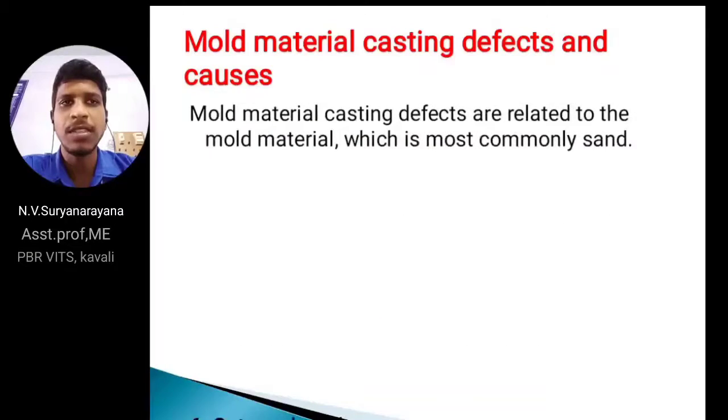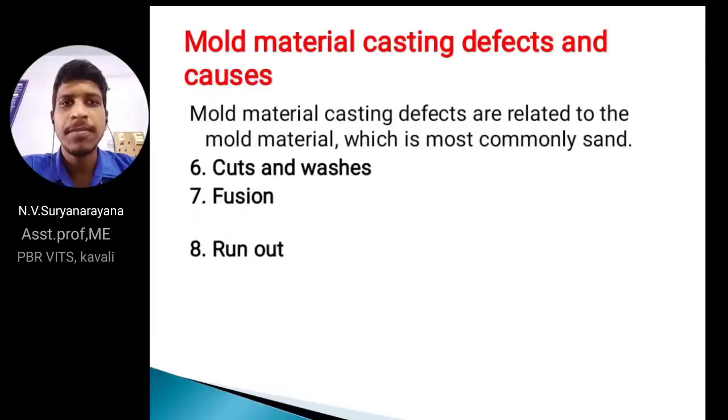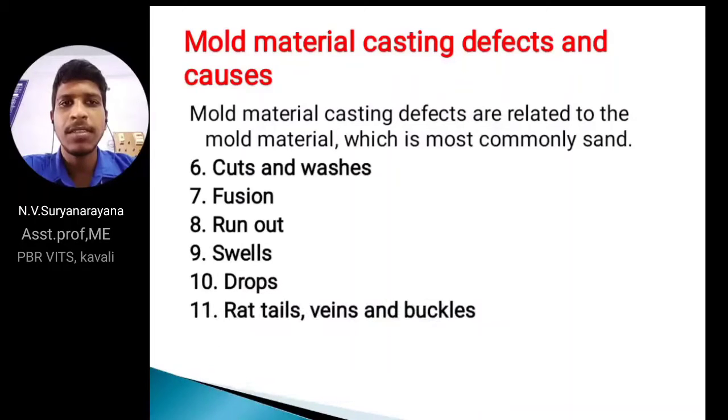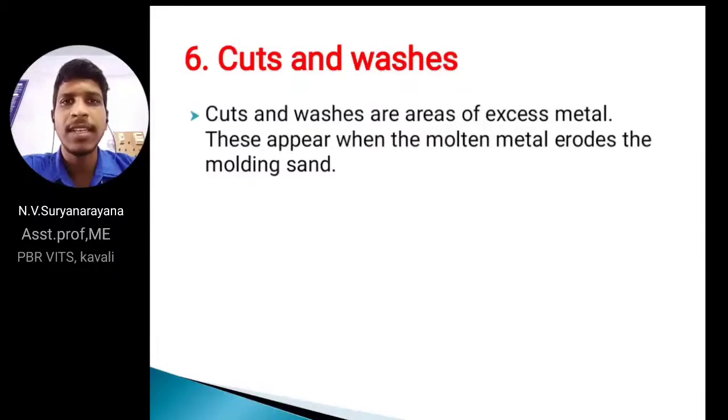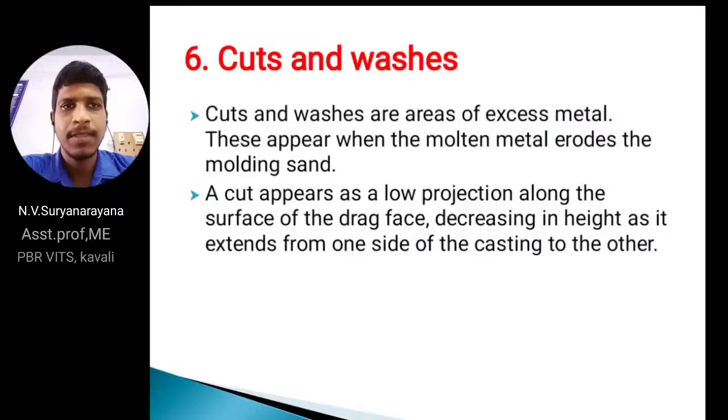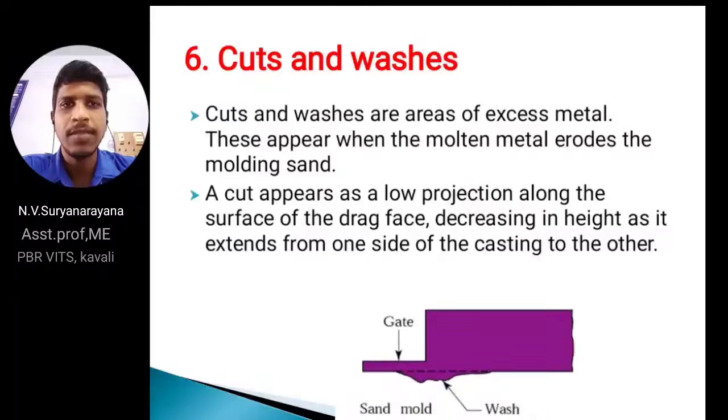First of all, I am going to discuss cuts and washes. The important ones here are cuts and washes, swell, drops, rat tails, and metal penetration. First of all, cuts and washes. These are excess areas of metal. A cut appears as a low projection along the surface of the drag face, decreasing in height as it extends from one side of the casting to another. In this figure, I am showing the cuts. That means an excess area that appears on the final casting part due to mold erosion.